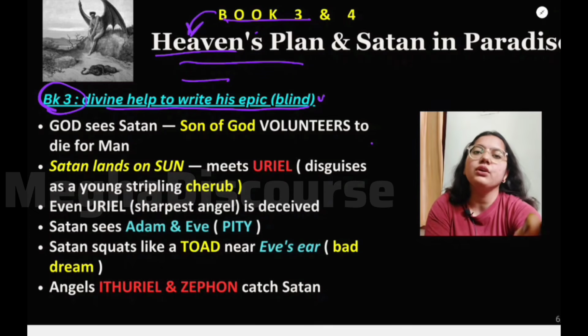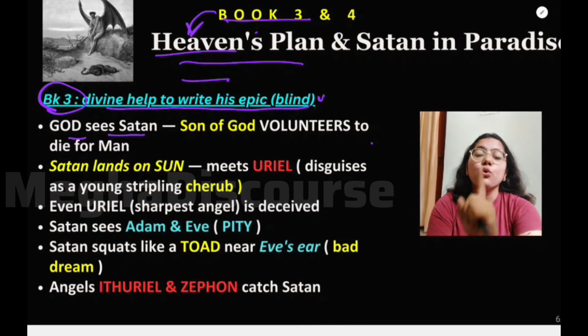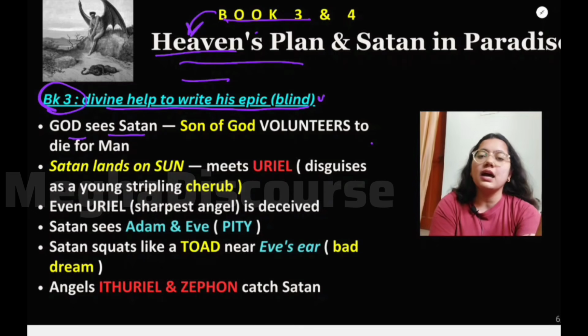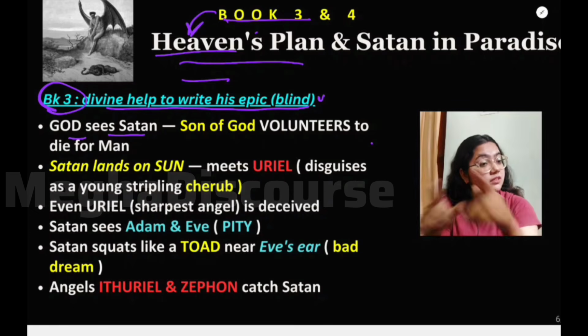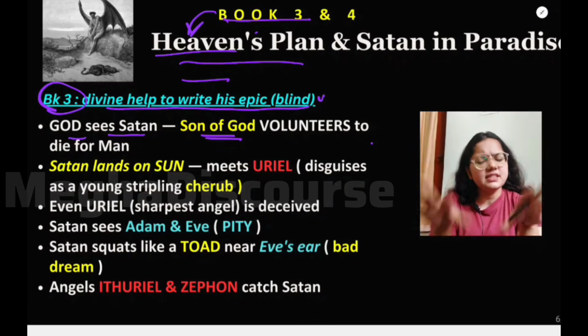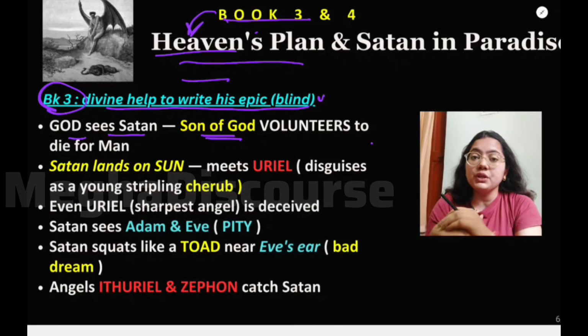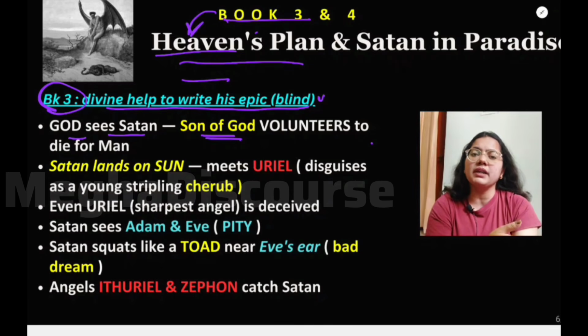In book 3, God is already seeing Satan, what he is doing. He is going to ruin the earth, the Garden of Eden or the paradise. So God is seeing everything. He is observing every move of Satan, right? The Son of God is sitting there and he is asking God, God, what should we do now? He is doing this thing to humanity.